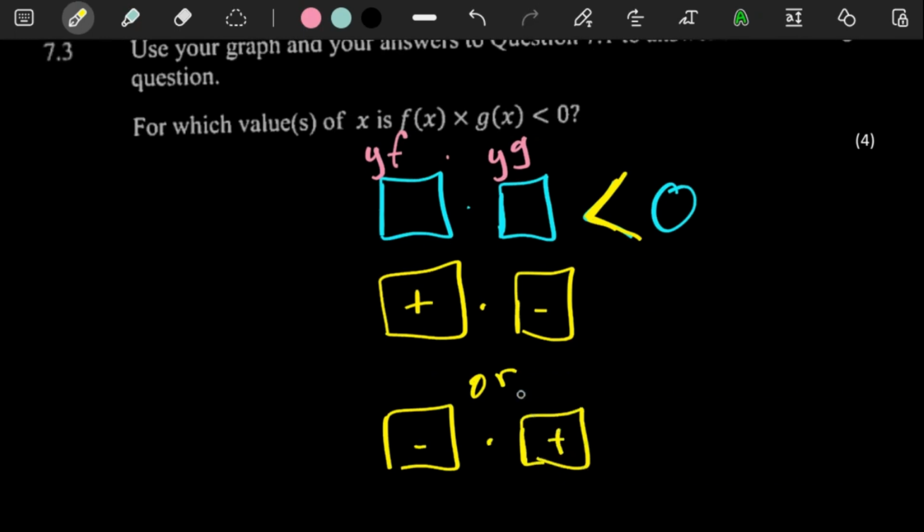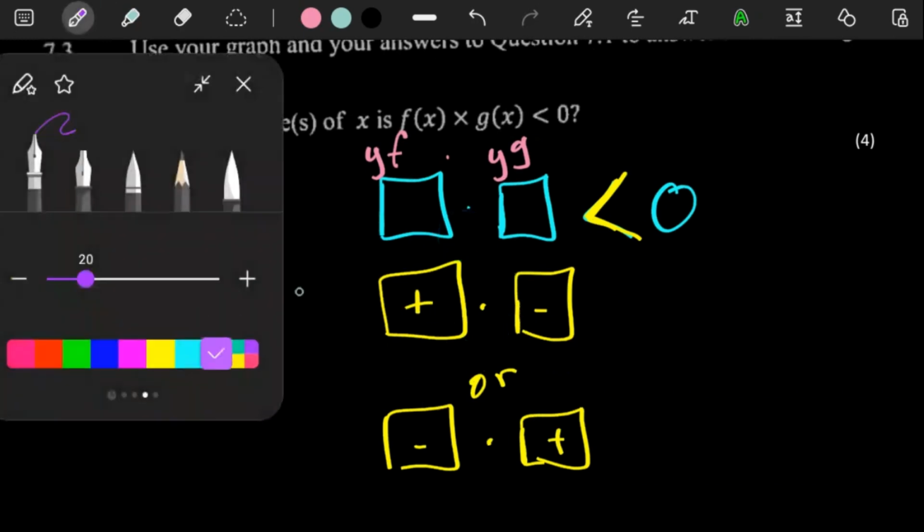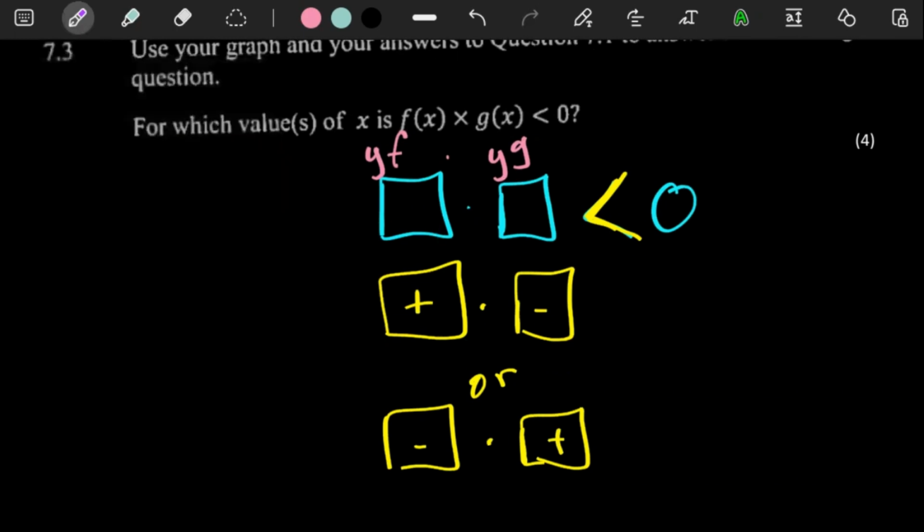The whole point here is you would need to multiply two things where one is a plus and the other is a negative. So here we're dealing with y values of g and y values of f. So all we have to do in our sketch is look out for cases where our graph of f has positive y values and where it has negative y values. Same for g, we have to check where it has positive y values and where it has negative y values.